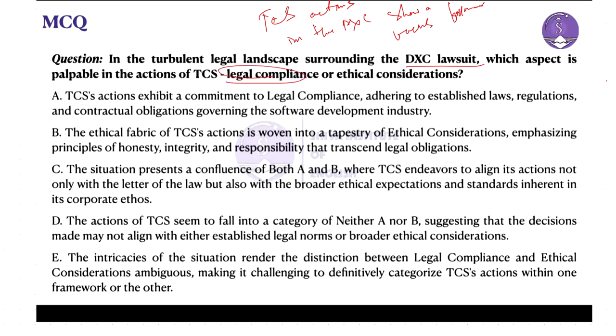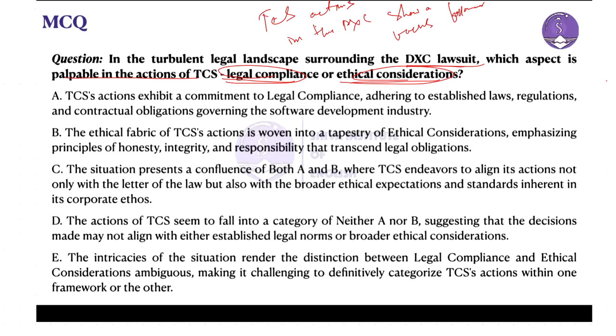So in the turbulent legal landscape surrounding the DXC lawsuit, which aspect is palpable in the action of TCS, whether it's legal compliance or ethical consideration? In very simple terms, TCS's actions in the DXC lawsuit show a focus on following the law, legal compliance, or doing what is morally right, ethical consideration.